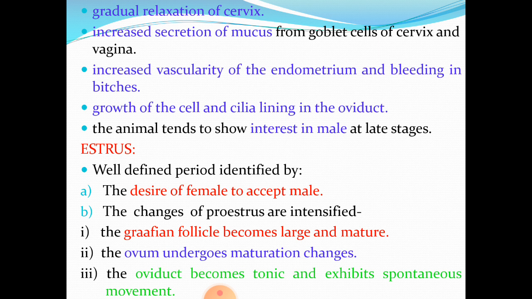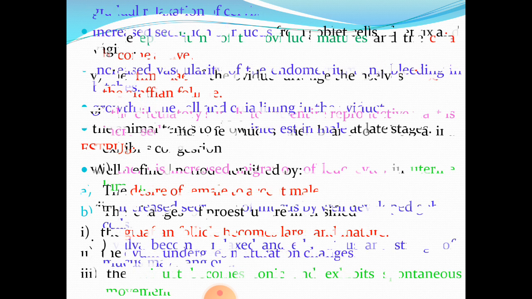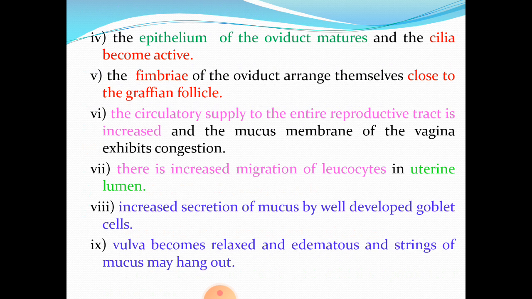Then, the changes of Proestrus are intensified in the sense the Graafian follicle becomes large and mature, the ovum undergoes maturation changes, the oviduct becomes tonic, the smooth muscles of oviduct become tonic, and exhibit spontaneous movement in order to push the released ovum. Then the epithelium of the oviduct matures and the cilia become active.